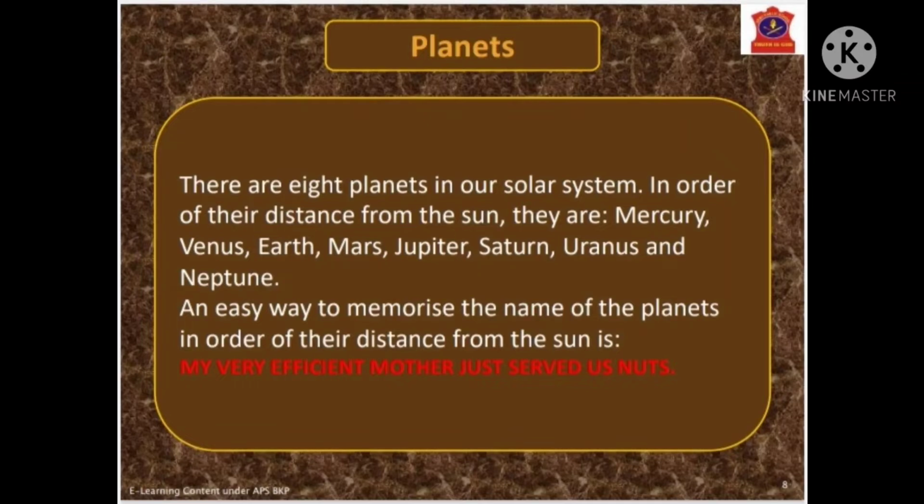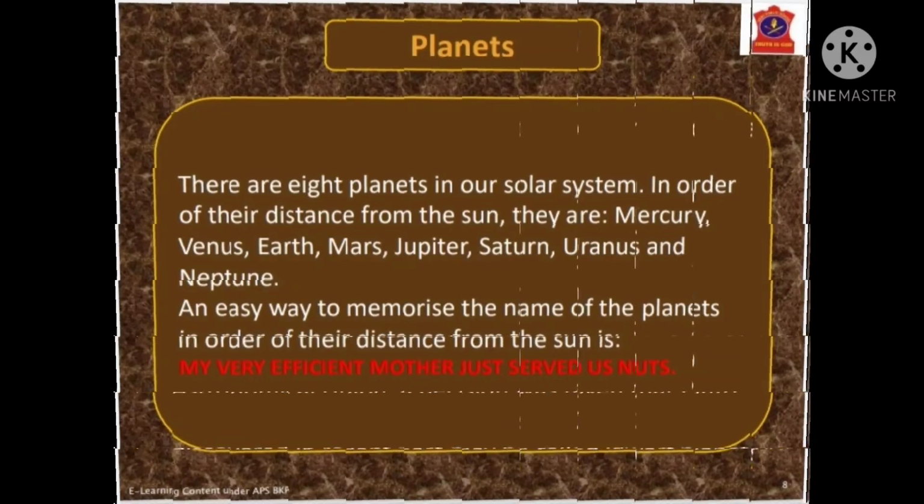Planets. There are 8 planets in our solar system. In order of their distance from the sun, they are Mercury, Venus, Earth, Mars, Jupiter, Saturn, Uranus, and Neptune. An easy way to memorize the names of the planets in order of their distance from the sun is: My Very Efficient Mother Just Served Us Noodles, where M is for Mercury, V for Venus, and so on. So this is the easy way to remember the planets' names as per their distance from the sun.